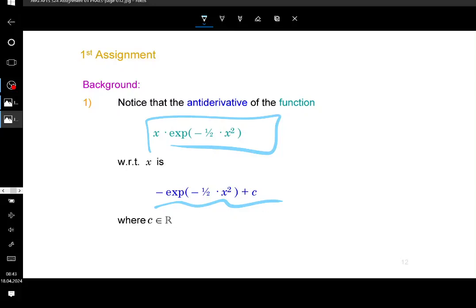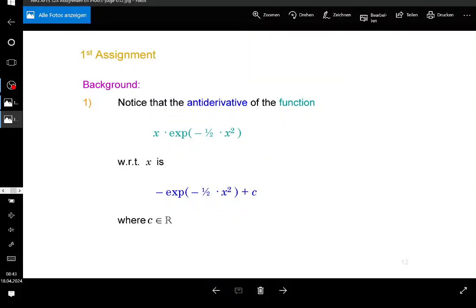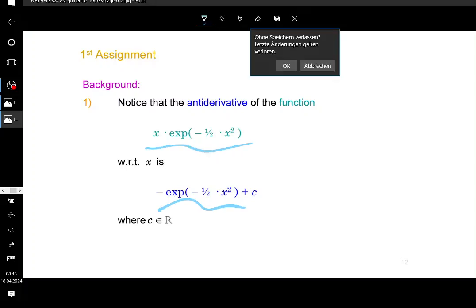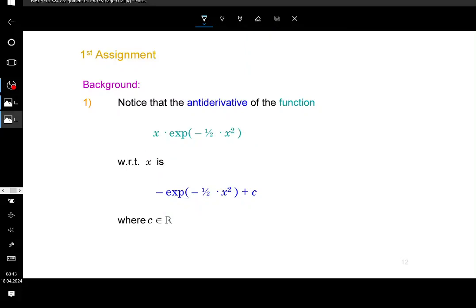We might remember the chain rule, right? So you know how to do differentiation, but you don't need to confirm this. What you see in blue is going to be the antiderivative of the green one. Is it understandable? All right, so that's number 1. So with hint number 1, you don't need to struggle with integrals, because if you have the antiderivative, the calculation of an integral, whether it's improper or not, is going to be relatively easy.